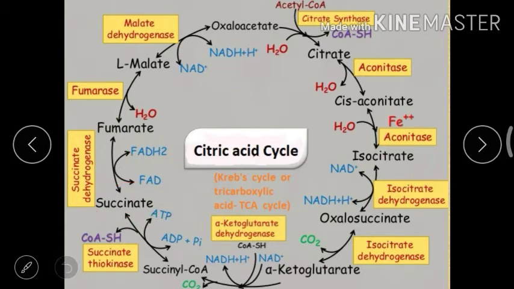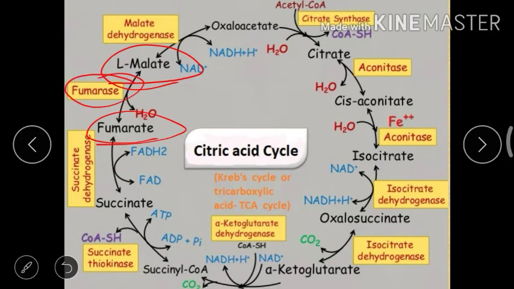Moving to the 7th step, formation of malate, also known as L-malate, when fumarate is converted to malate by the enzyme fumarase.